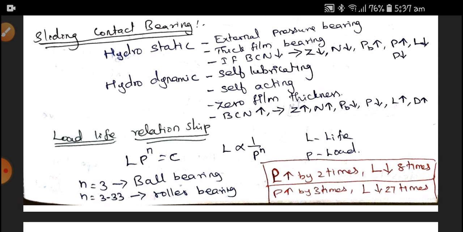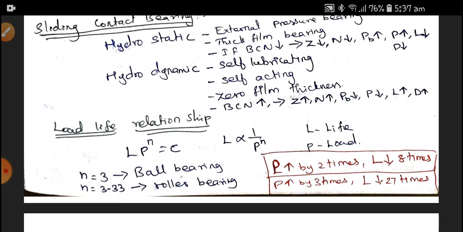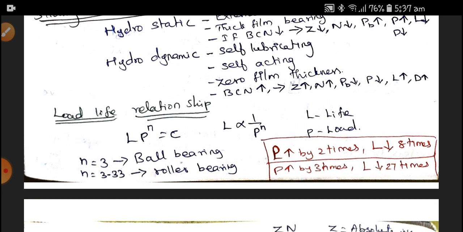For example, you may get a question like this: if my load is increased by 2 times, how much does the life become? You can say the life becomes 8 times reduced. If the load becomes 2 times, the life becomes 8 times less. If the load becomes 3 times, the life becomes 27 times less in the case of ball bearings.